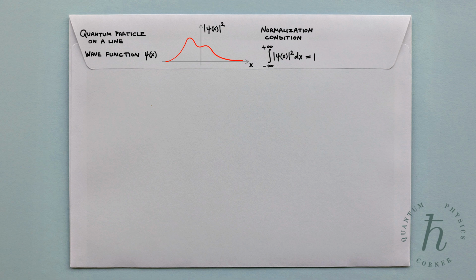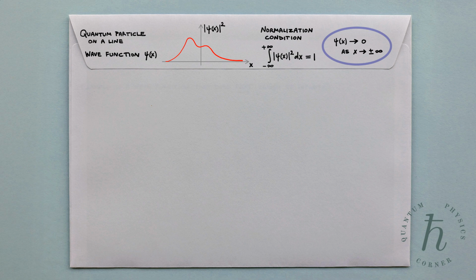It is often argued that this normalization requirement implies the probability density, and therefore the wave function itself, must vanish at infinity, with psi of x approaching 0 as x tends to plus or minus infinity. Strictly speaking, however, this logic is flawed.